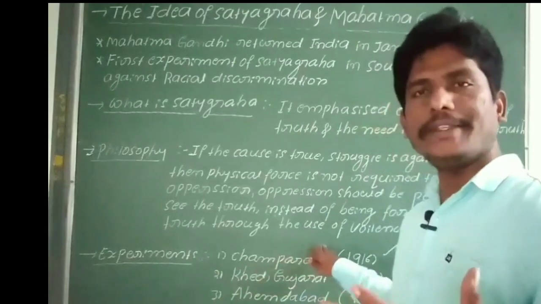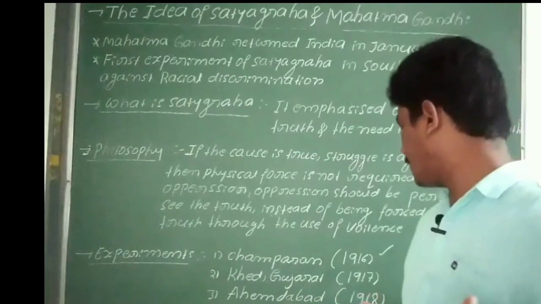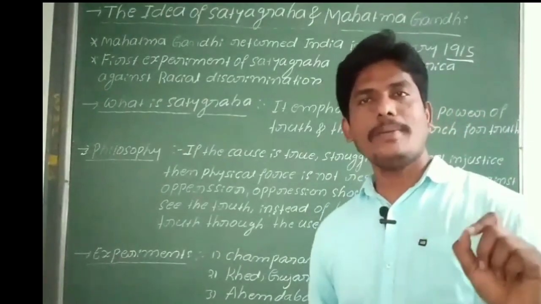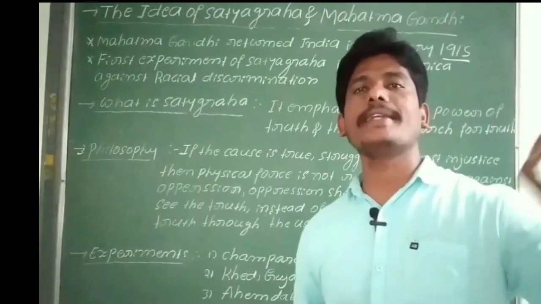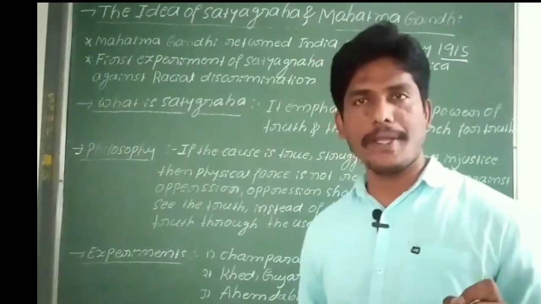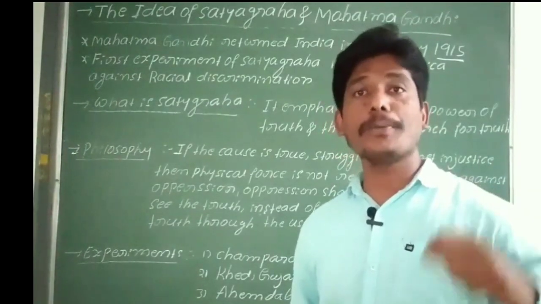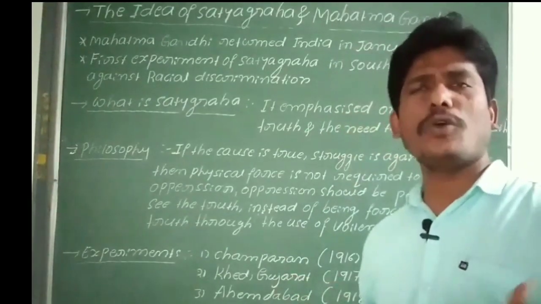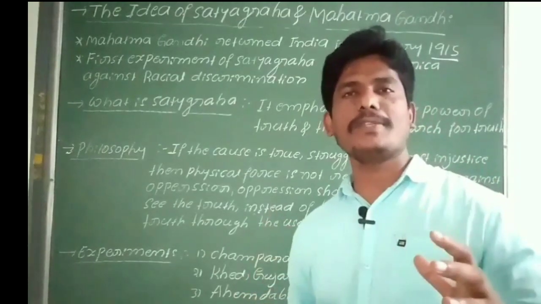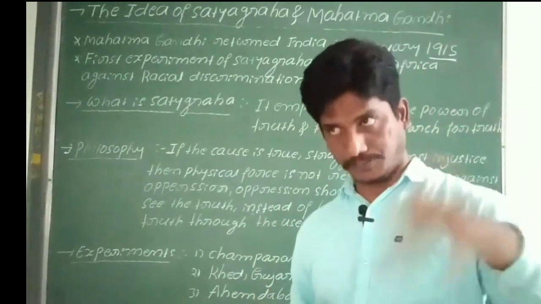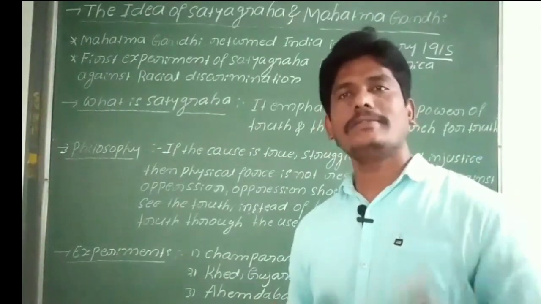For example, in Champaran in 1916, second in Kheda in 1917, and Ahmedabad in 1918. In Champaran in Bihar, Gandhiji supported the farmers who started a struggle against the British government, because the Britishers forced the Champaran farmers to grow indigo, or Neel, because it was the major commercial crop of the British, who supplied these goods to European countries for dye.